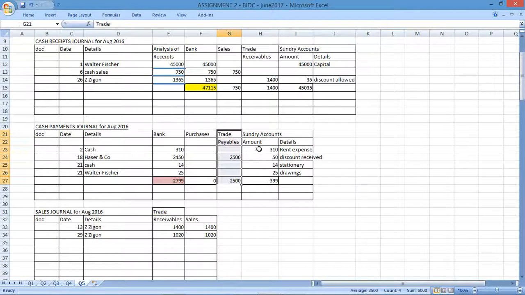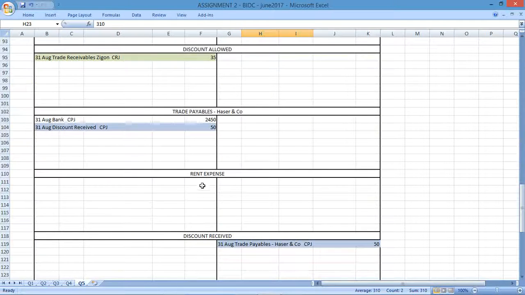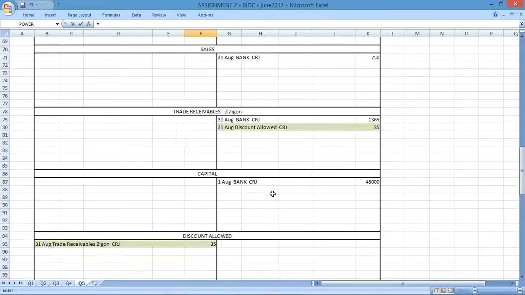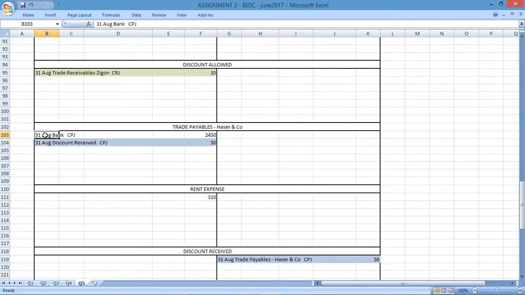So trade payables I've now looked at. Rent expense I need to record 310. Then stationery and drawings. So rent expense 310. Where's rent? There's the rent. Okay, let's just reference it equal to the 310 there. That's referencing bank.